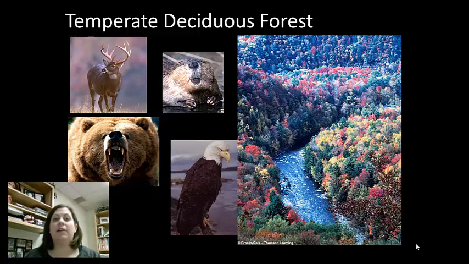Now remember that partitioning means that you have different levels, okay, and that's what we see happening here in the different levels of the trees. On the forest floor, animals like squirrels, rabbits, shrews, skunks, woodchucks, and chipmunks would be present, as well as things like turkeys, pheasants, fox, deer, and black bears.